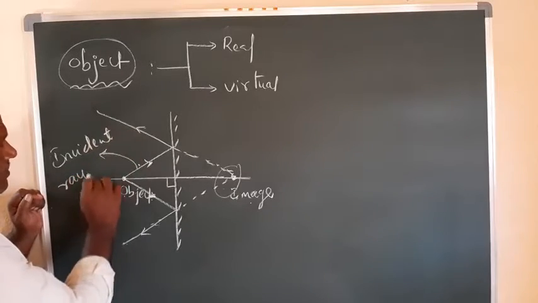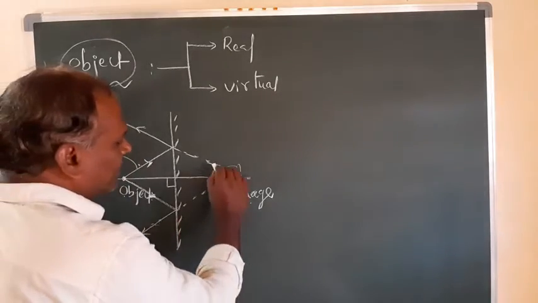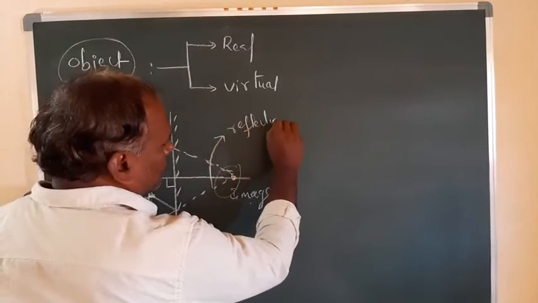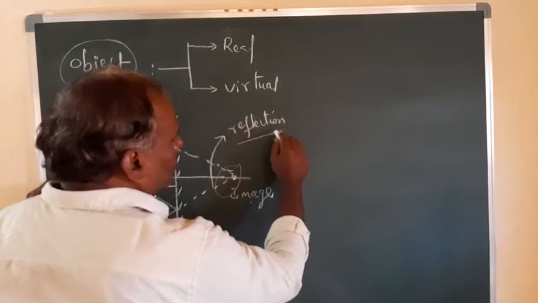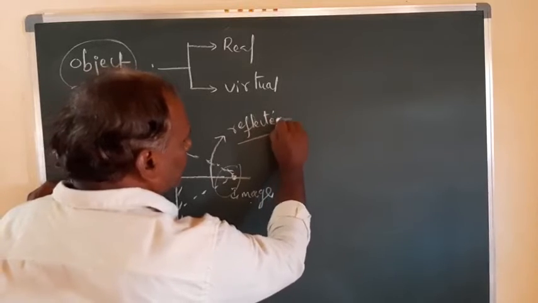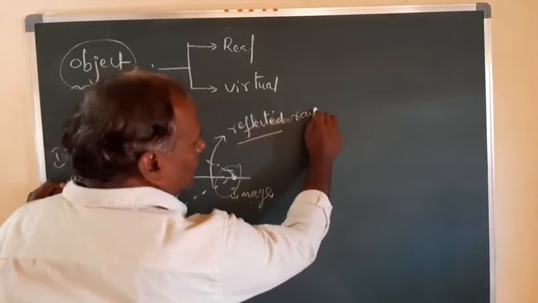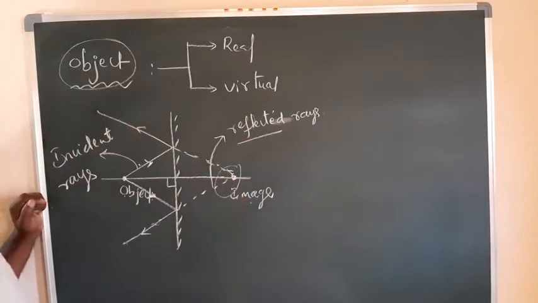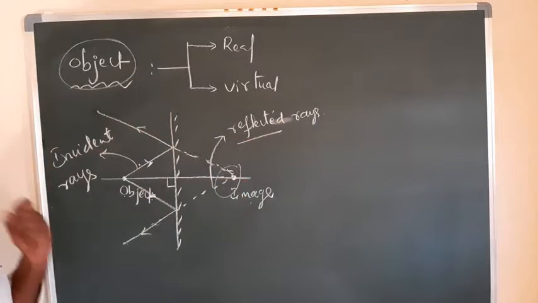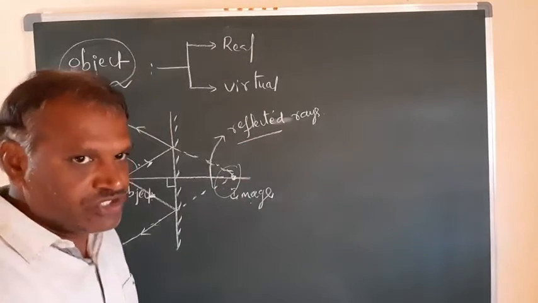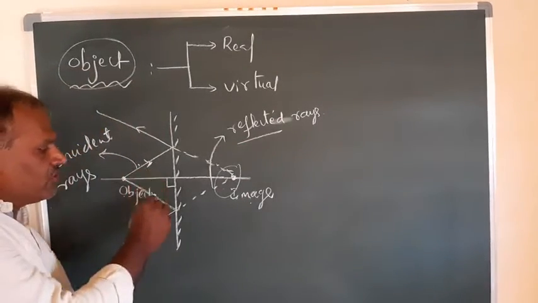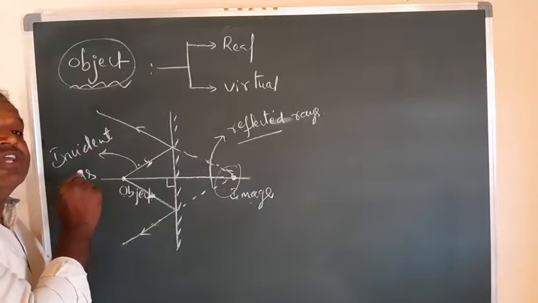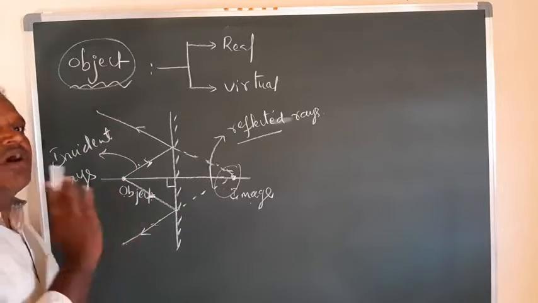Incident rays. These are reflected rays. Reflected rays. So the intersection of these reflected rays, where they will be intersecting, that point is called the formation or location of the image. And where the intersection of the incident rays is made, that point or position is called the object position, or the object.